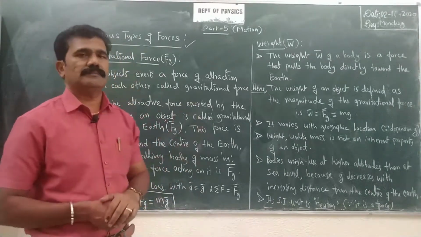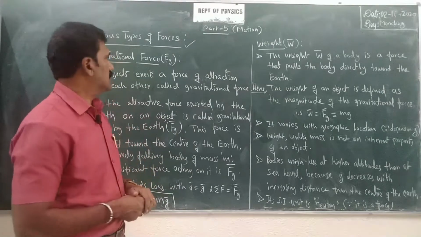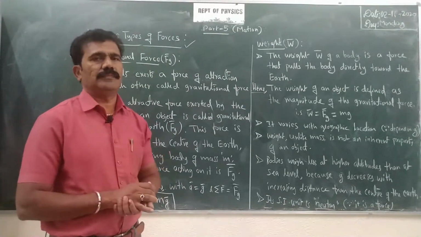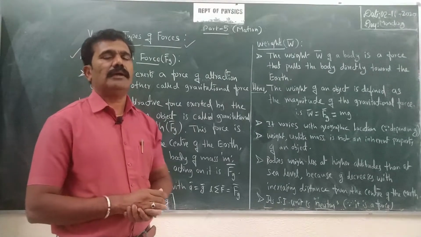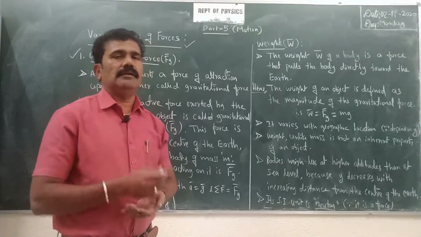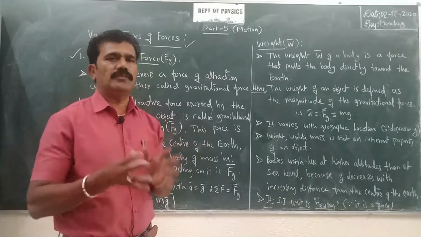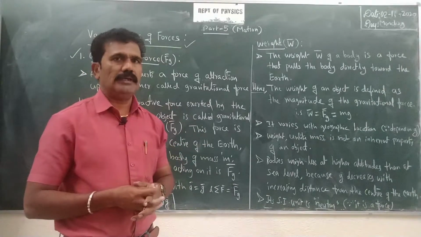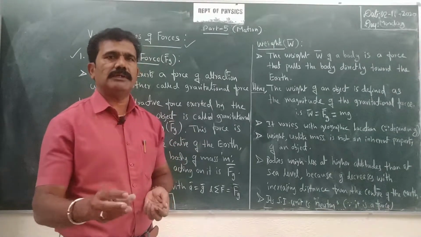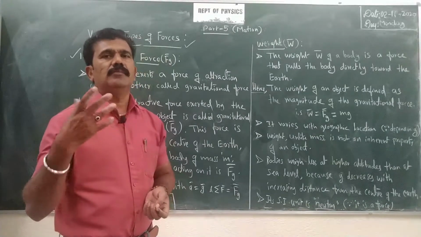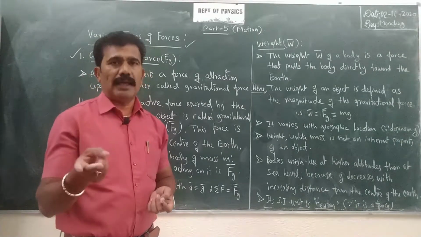The only force acting on the body to maintain its state of rest is called gravitational force, right? Particularly it is called the gravitational force of the earth. But in general, there will always be an attractive force between any two objects in the universe. It may be between a small object and the earth, or between any two planets.